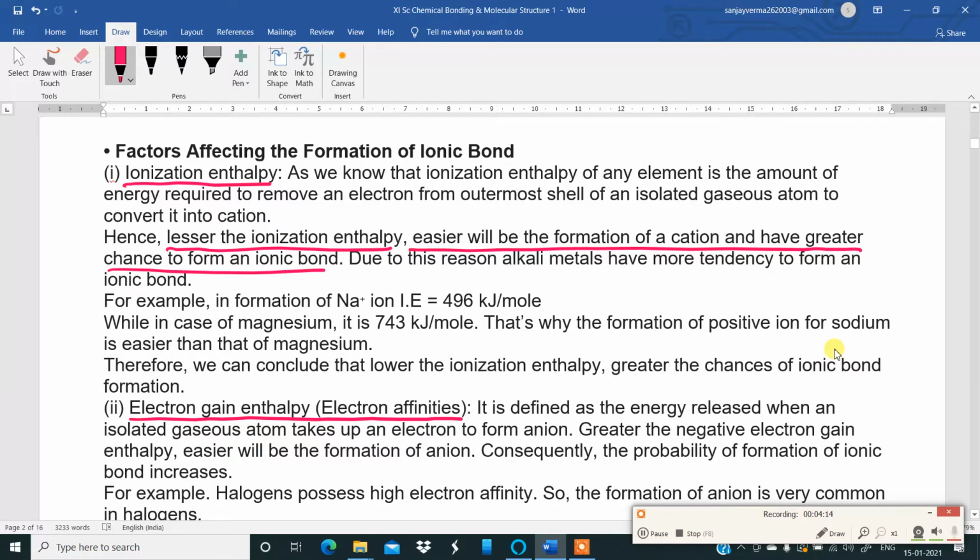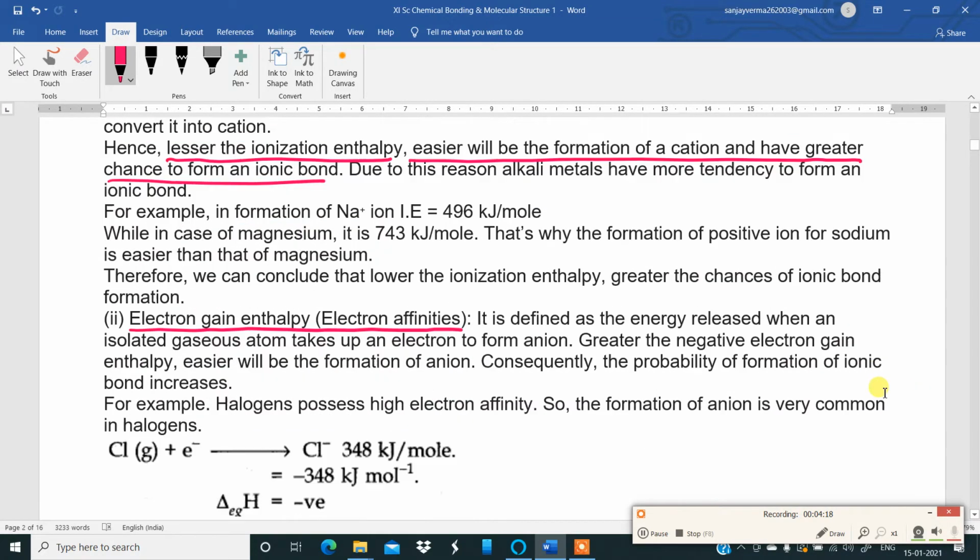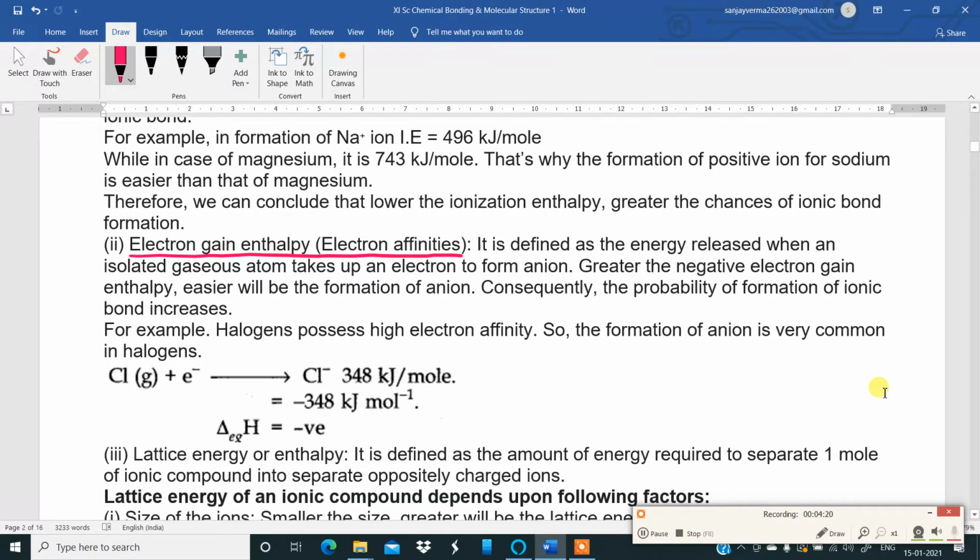The second factor is electron gain enthalpy, where, remember, greater the negative electron gain enthalpy, easier will be the formation of anion. Consequently, the probability of formation of ionic bond also increases. So they have given an example over here by taking sodium and chloride.